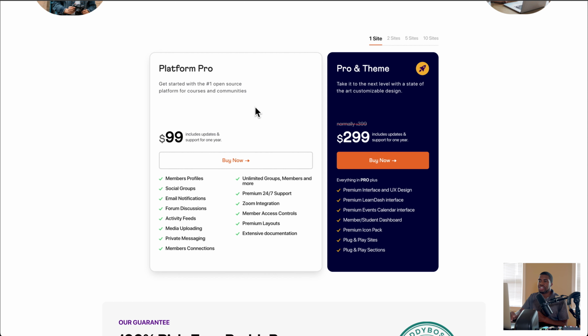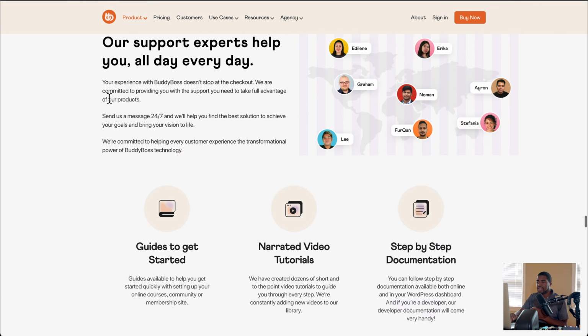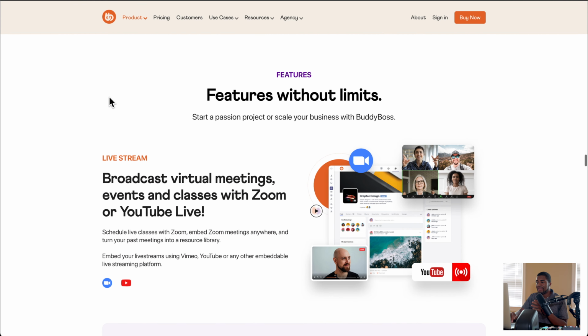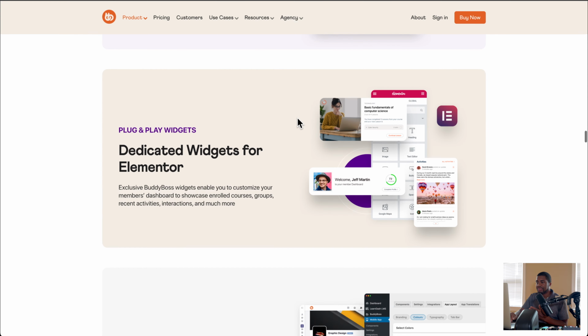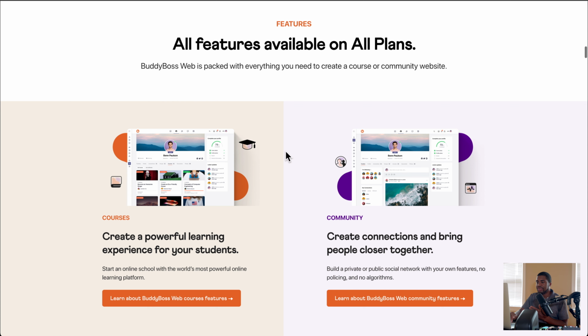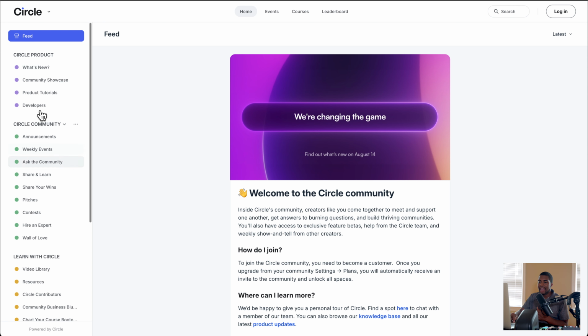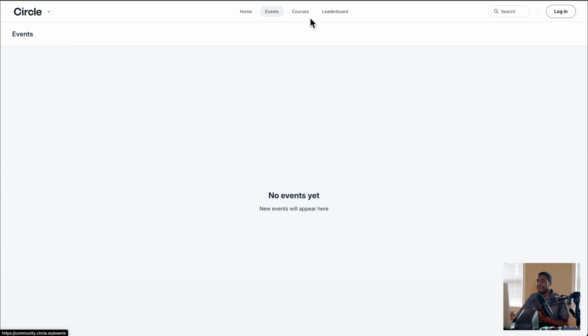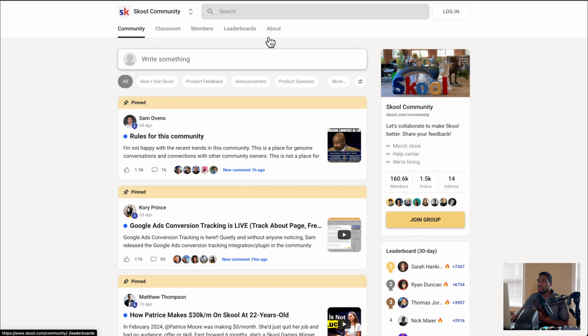Most people are not going to just use the platform, because that means you have to create your own theme. And with this, it has the same kind of nuances that you see when it comes to Circle. For instance, well, you can see the pictures. You can check this out yourself. On the left-hand side, we have a profile, and here on the left-hand side we have spaces or rooms, whatever you want to call them. On the top side, we have navigation. In Skool, we have the navigation here. They decided not to have a left-hand side.